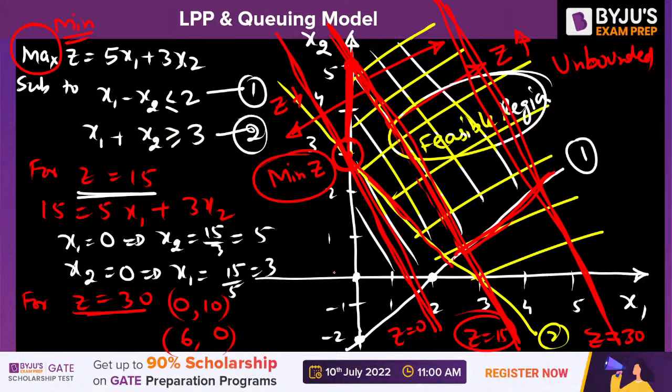The point is 0, 3. That will give you the minimum value of z. What is the minimum value of z? If you put x1 is equal to 0, x2 is equal to 3, it will be 9. Z minimum will be 9, isn't it? So 9 will be the minimum value. Have you understood it? Just know that was for you only.